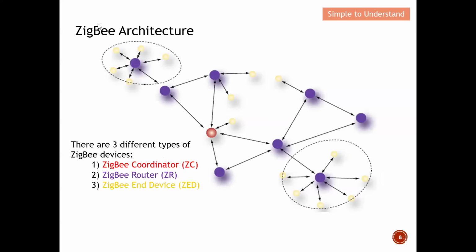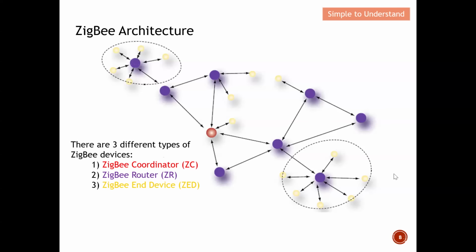Let's quickly study the ZigBee architecture. As I mentioned earlier on, there are three types of ZigBee device. Firstly, the ZigBee coordinator. You can see that this is the ZigBee coordinator. Typically in the ZigBee architecture, we only have the one and only ZigBee coordinator. We also have the ZigBee router, which is all in purple. ZigBee routers can help to carry the message all the way to the ZigBee coordinator. As for ZigBee end devices, you can see that all these yellow things are ZigBee end devices.